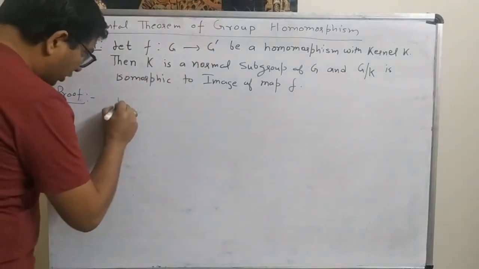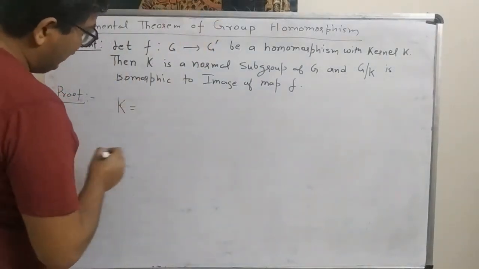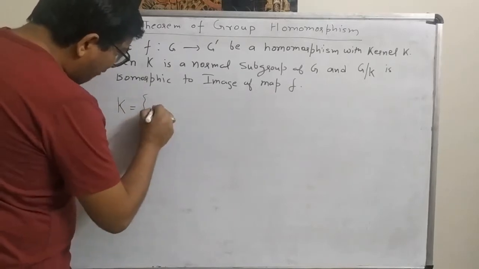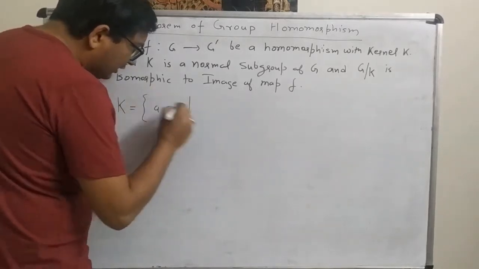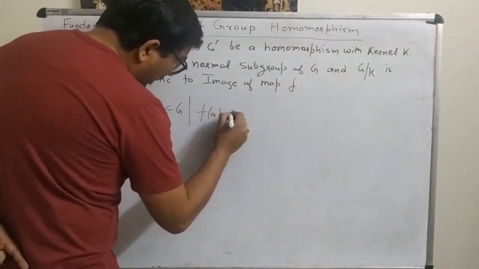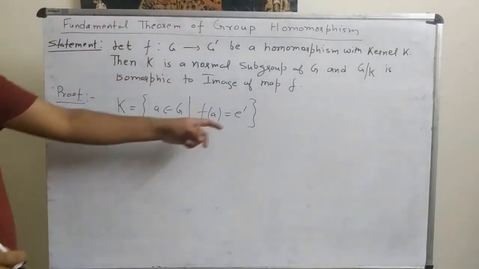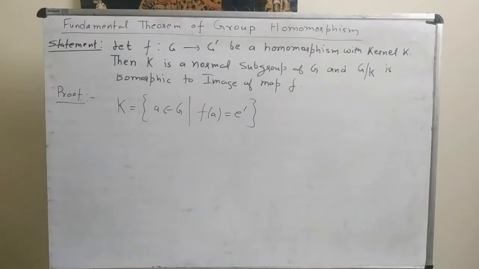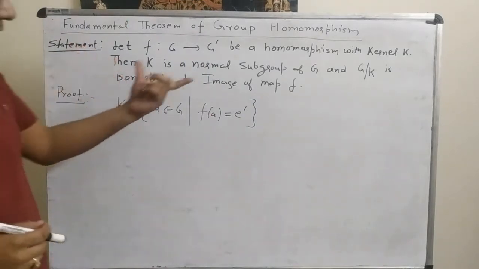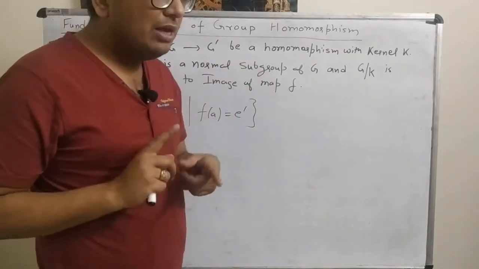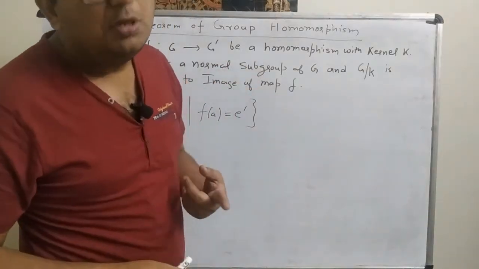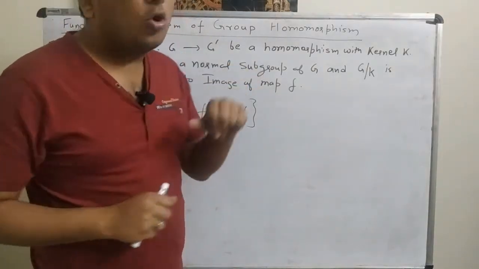So by definition, what is K? K is the set of a belonging to G such that f of a is e dash. Here this e dash is the identity of G dash. So to prove that it is a normal subgroup, first we have to prove that it is a subgroup, then we will prove that it is a normal subgroup.